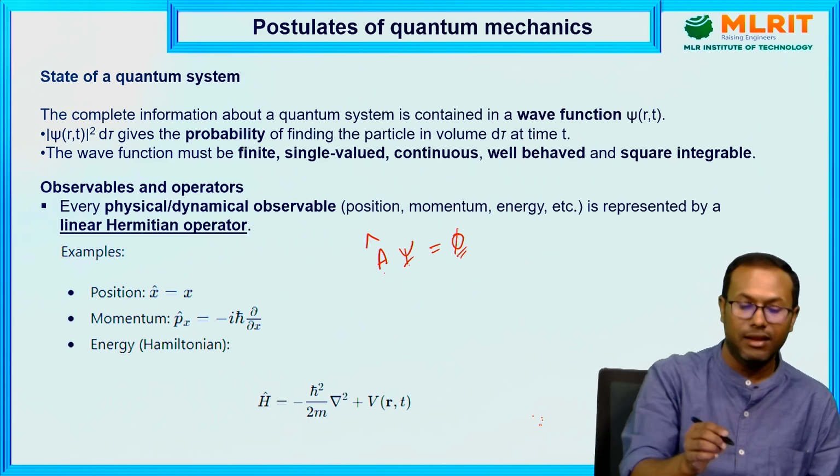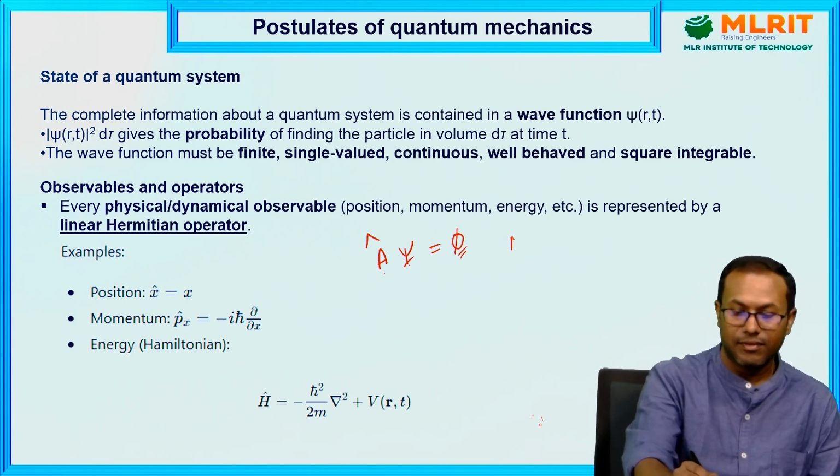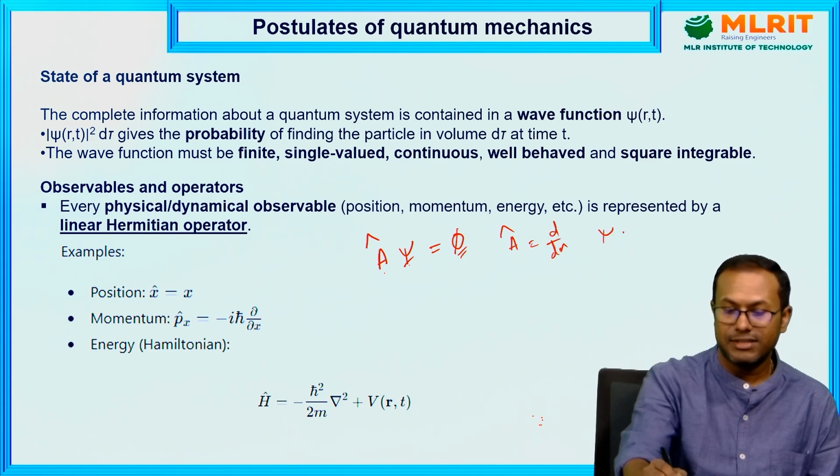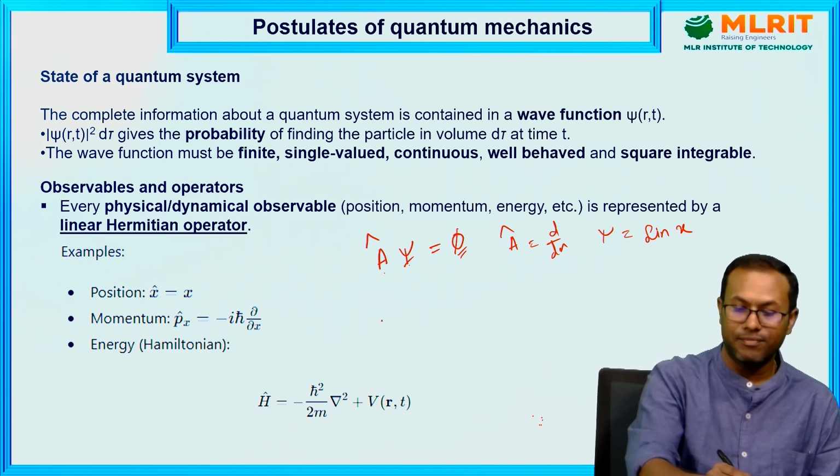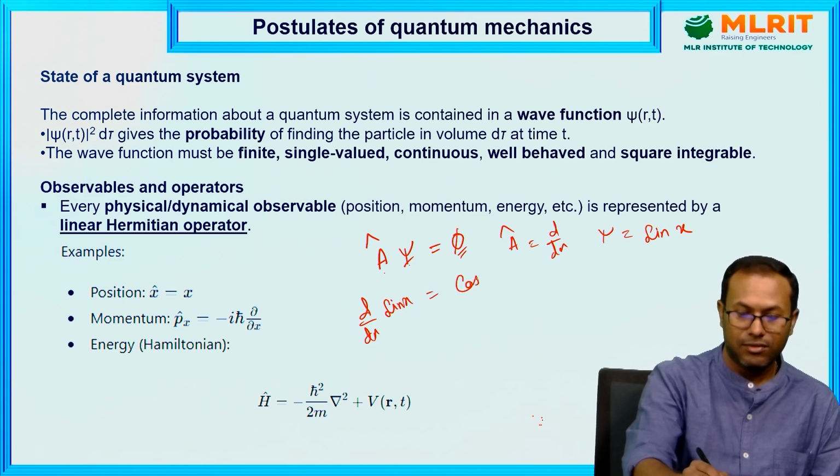Let's take an example. Suppose A is del by dx and psi is sin x. If we substitute these, what is the outcome? d psi dx of sin x will give cos x.